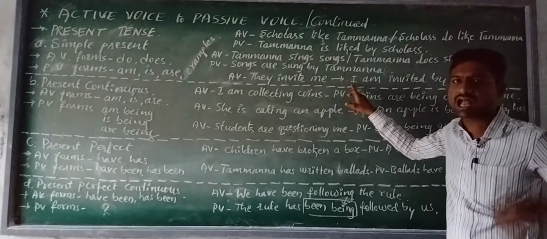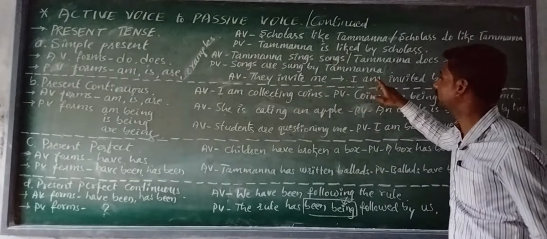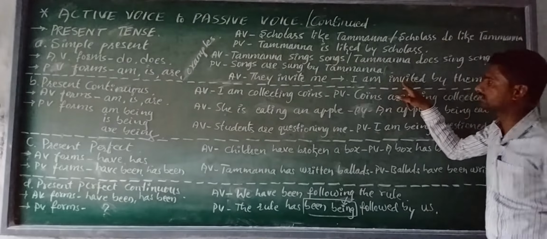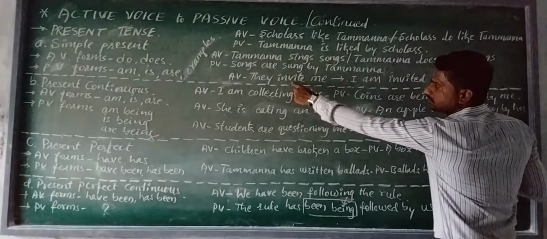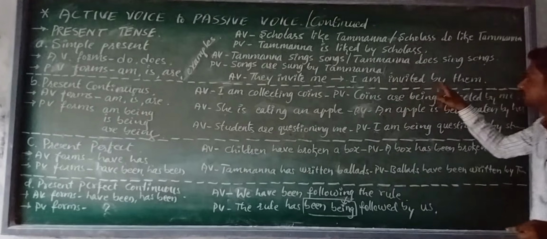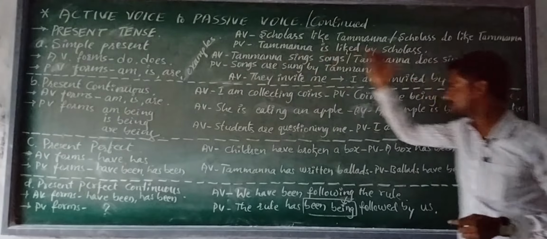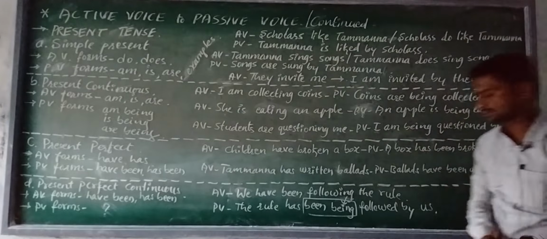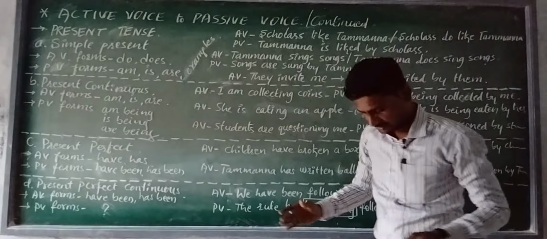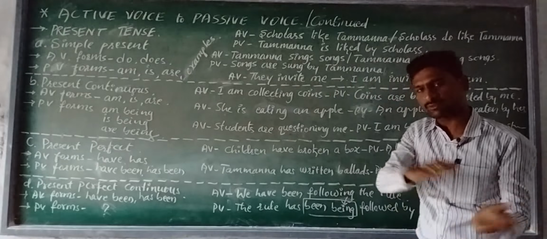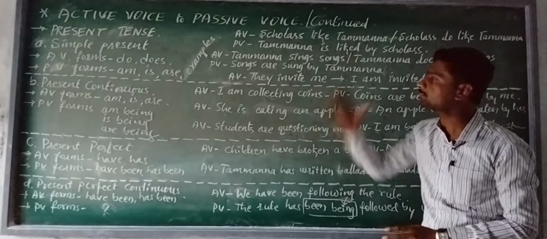Only the subject I can take the helping verb of am. I am, then the verb 3 form of this verb 1 is invited. I am invited by, then they, it is shifted as them in the passive voice. These all are the estimated examples of active voices into passive voices in simple present tense.